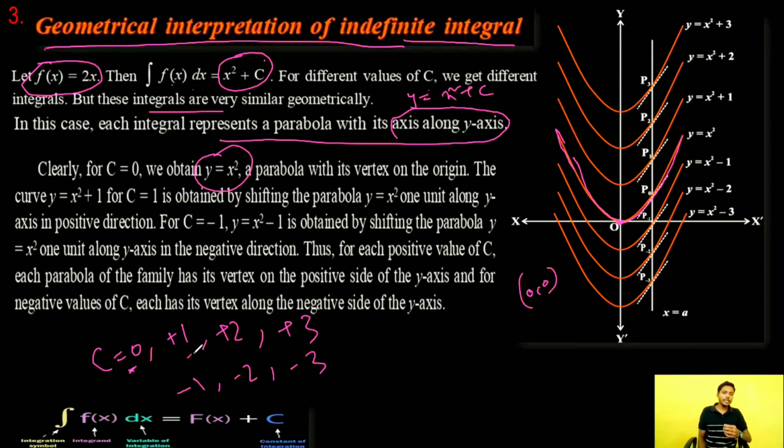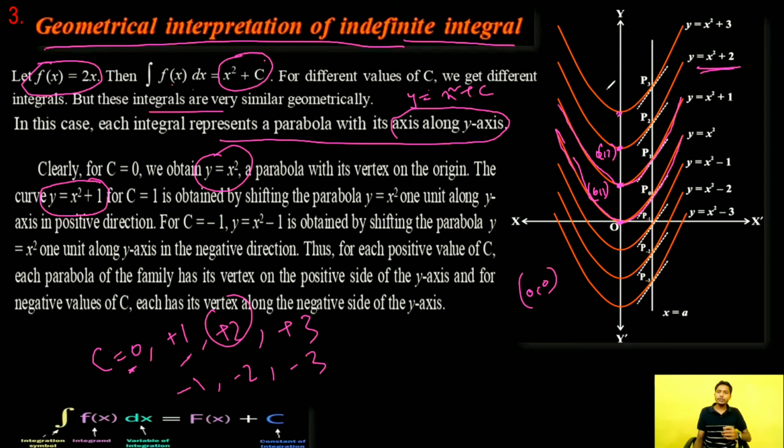Now for c = 1, the equation of the parabola is this, x^2 + 1. This is the curve of the x^2 + 1 parabola whose vertex is the (0, 1) point. For c = 2, our equation of parabola is this, x^2 + 2, and the vertex of this parabola is this (0, 2) point.